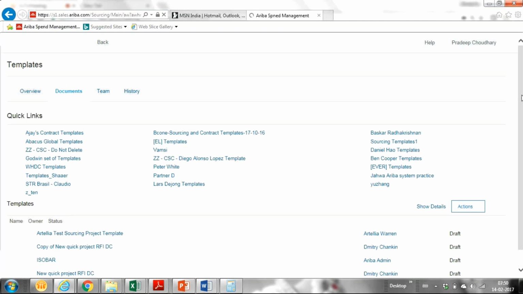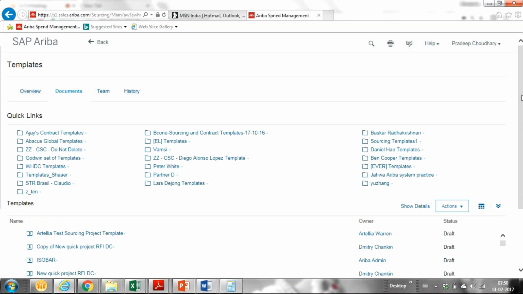Once you give the currency conversion data and which currencies you want to allow, the supplier will see only those currencies in the list while responding or bidding.